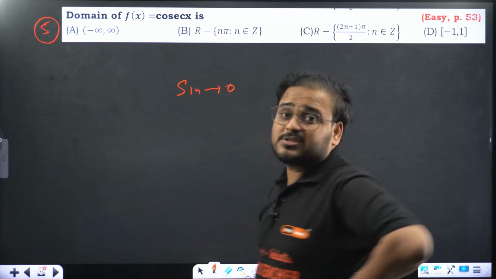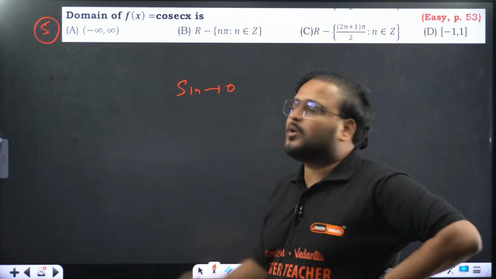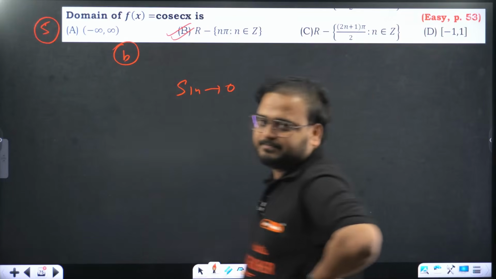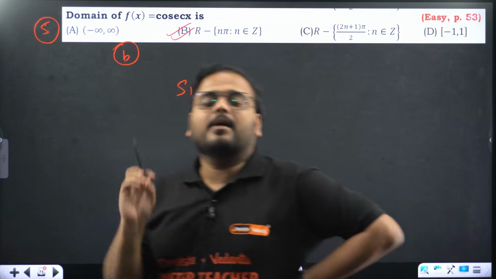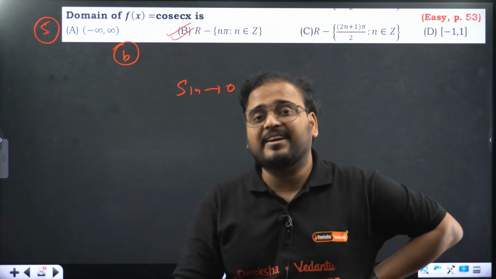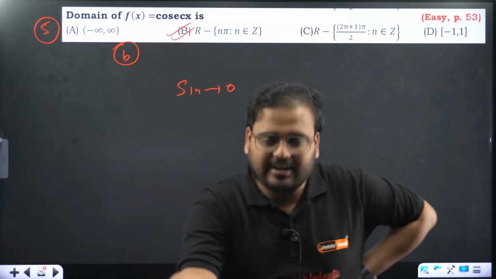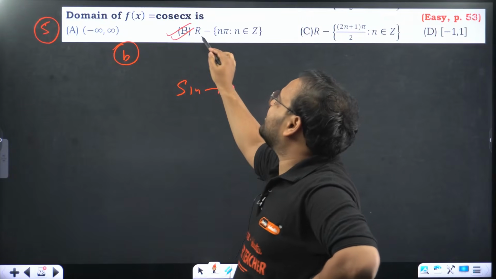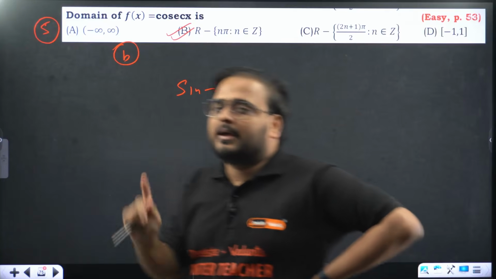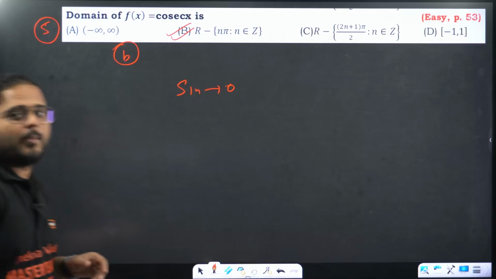So when is sine 0, sir? Sine is 0 when? At n pi. So from all the real numbers, remove the n pi. Answer beta, option B. Clear, right? Sin pi is how much? 0. So cosec pi will be 1 by 0, undefined. Sin 2 pi is again 0. Cosec 2 pi will be again 1 by 0, so undefined. So from all the real numbers, remove the integral multiples of n pi. If you are not sure, please check the table I gave you. Answer is option B.